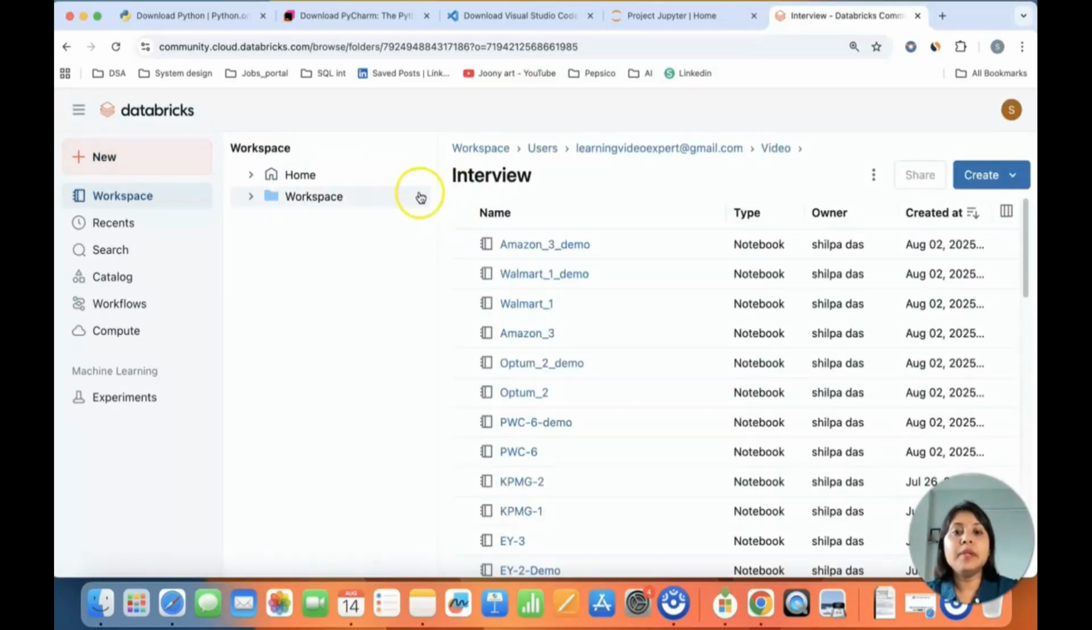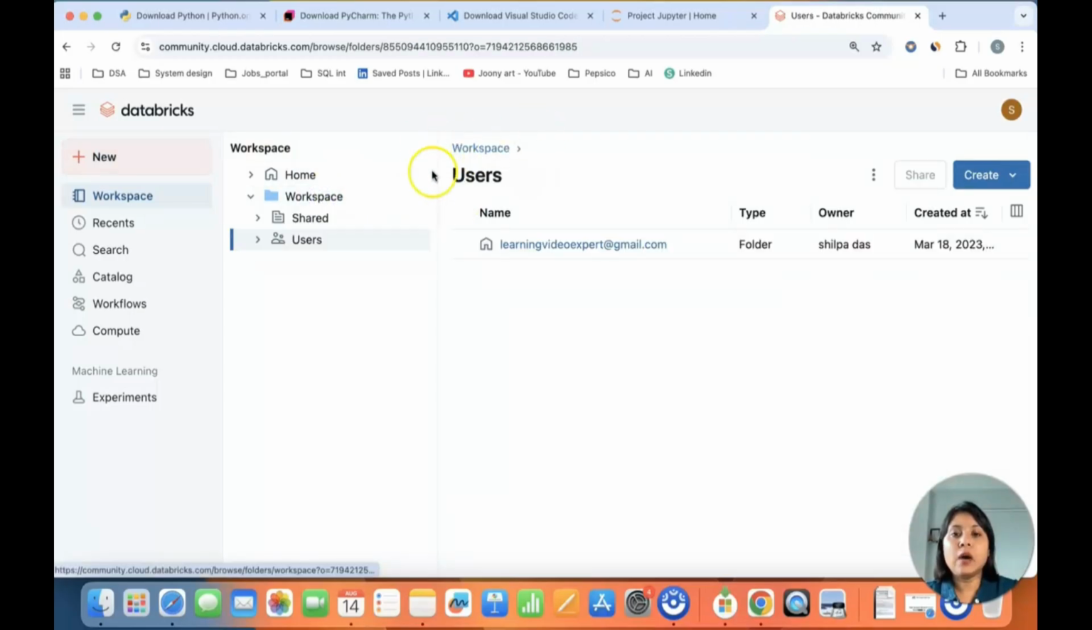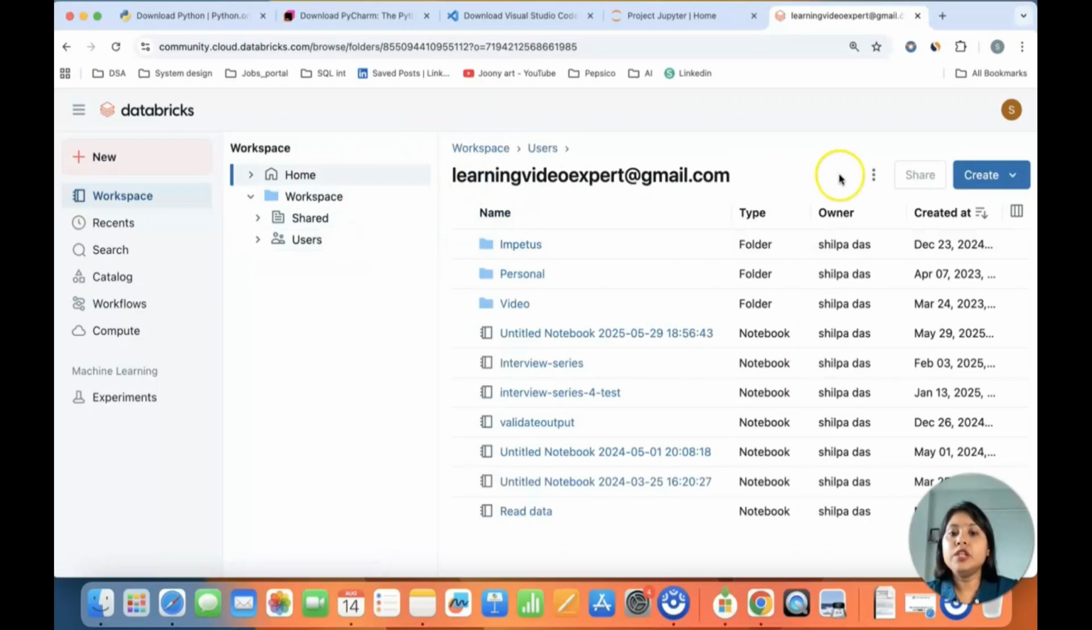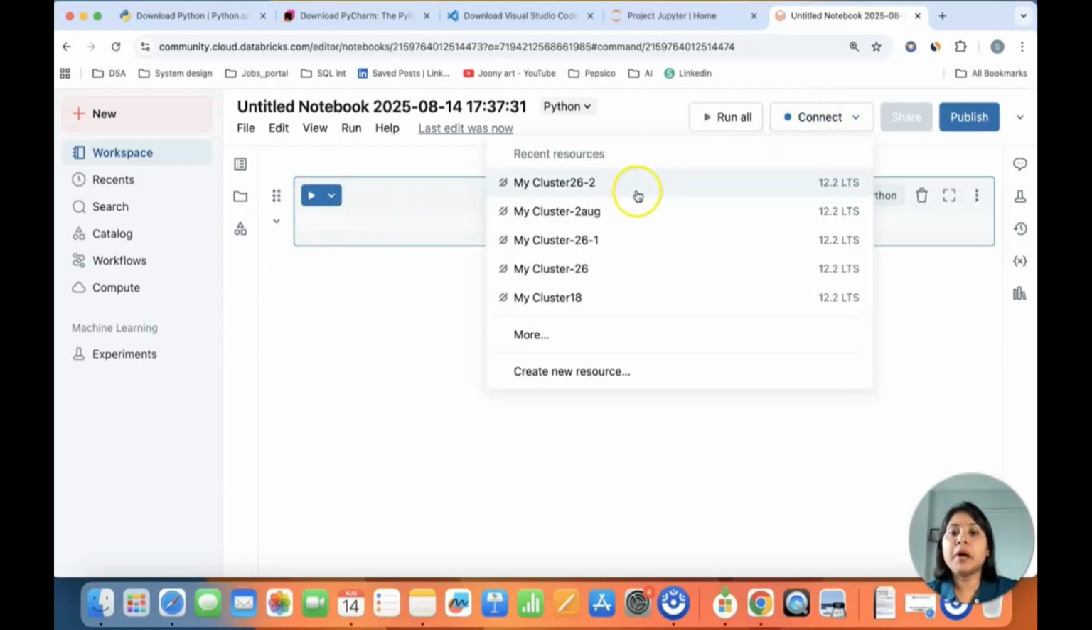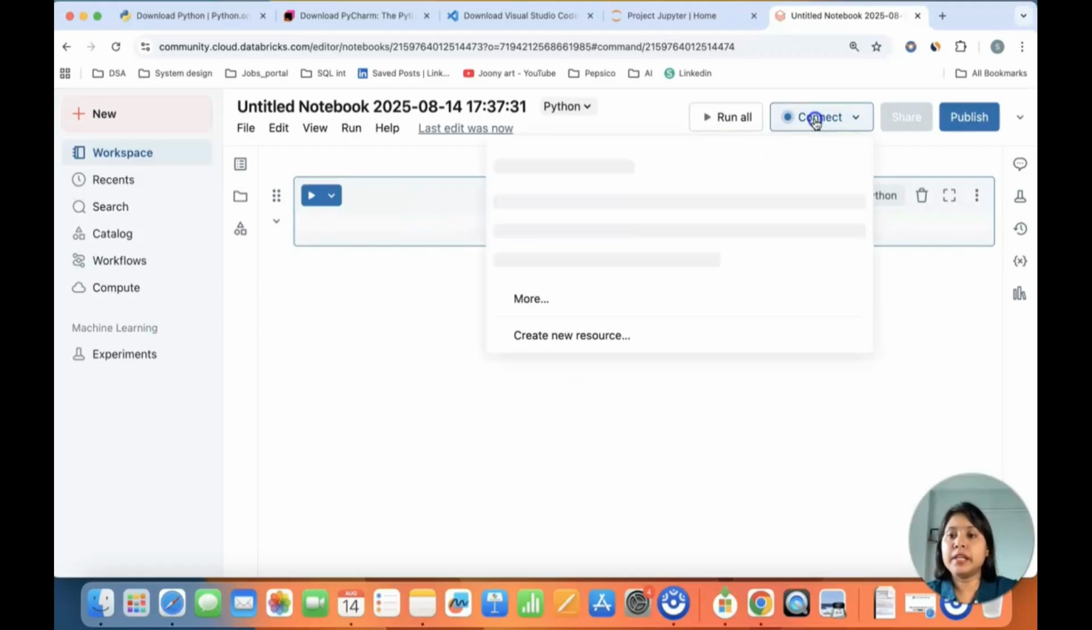So for example, I have this particular account already in which I have a lot of notebooks. Let me show you. I can create one notebook here, and I can actually run any Python code here. I can create my own machine here, and I can run the code in this particular thing.